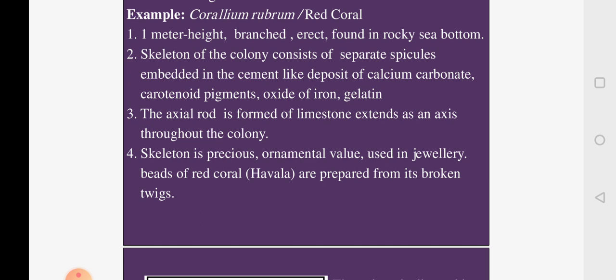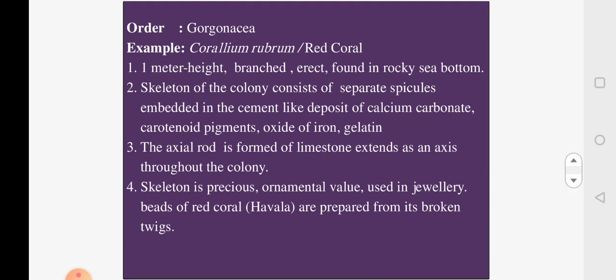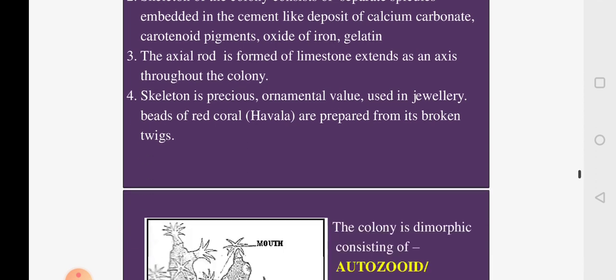In the picture we will be looking at that. And as I told you, they remove the polyps from this skeleton. They take the skeleton, dry it out, and from the dried twigs they cut it, and they make the precious red coral which is used in making jewelry.